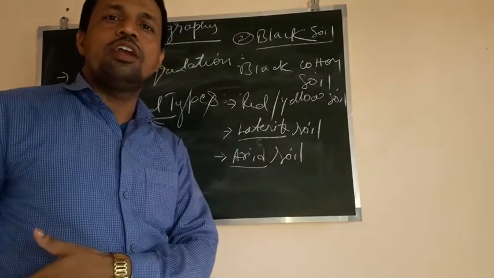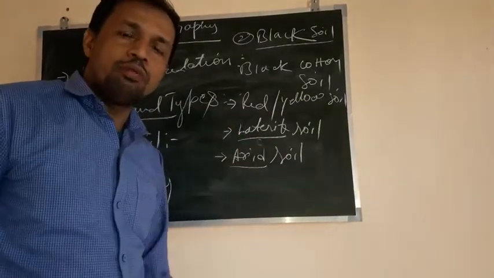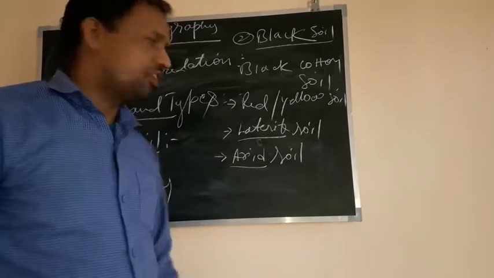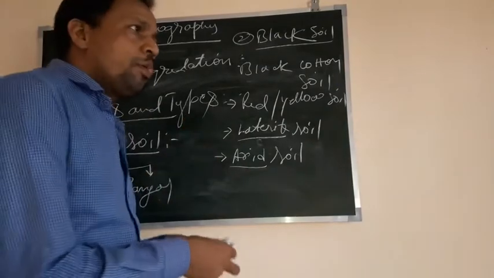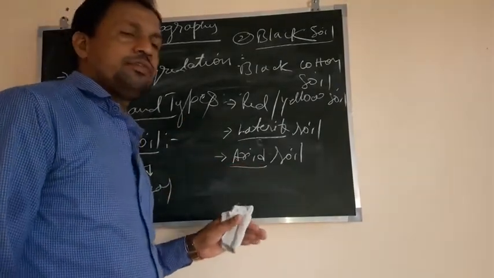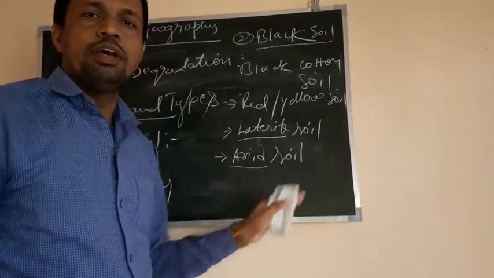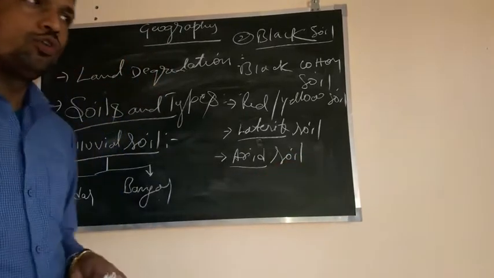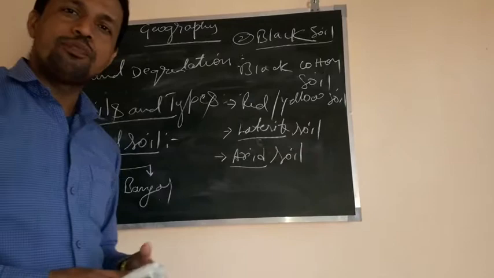Like we said in the northern plain, soil erosion is mostly by water, but here soil erosion takes place because of wind. So in this region they grow some plants, only cactus, acacia, babul, such types of plants, to control the movement of the sand dunes.